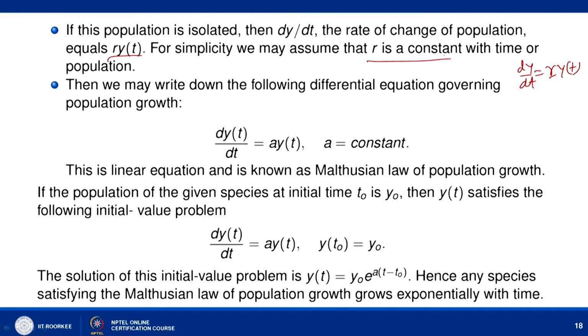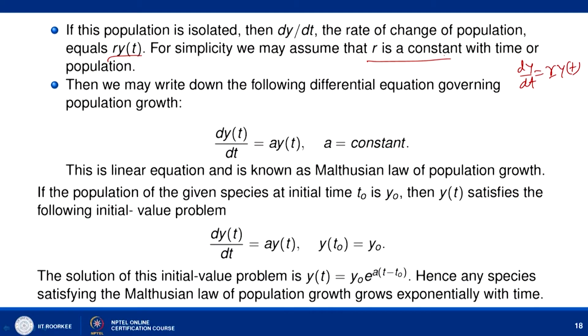So, we are assuming that this rate is independent of time t and of the population. Here I am assuming that r is a constant. I am considering a very simple example where r is a constant value. You may consider at a later stage the case where r is a variable quantity, and how we can handle that population model.